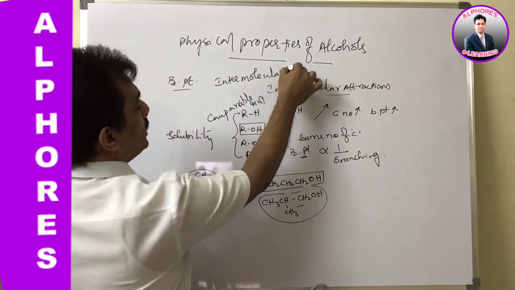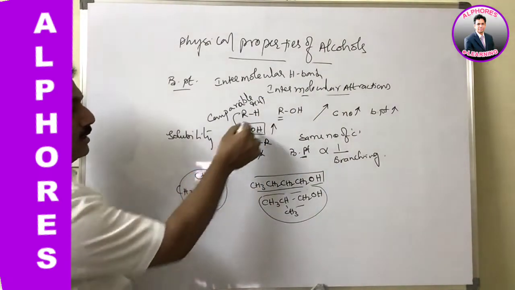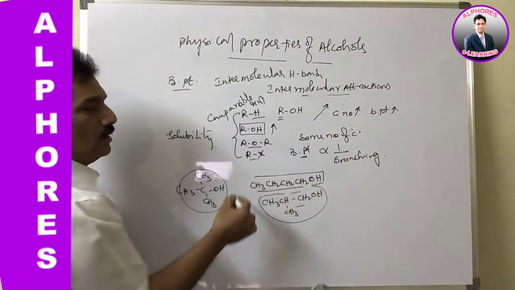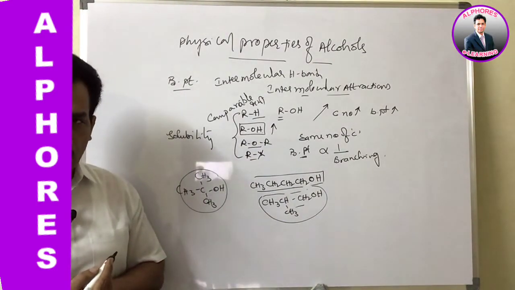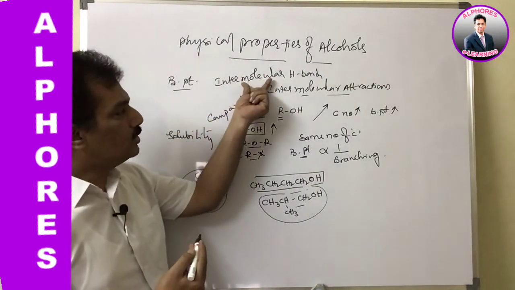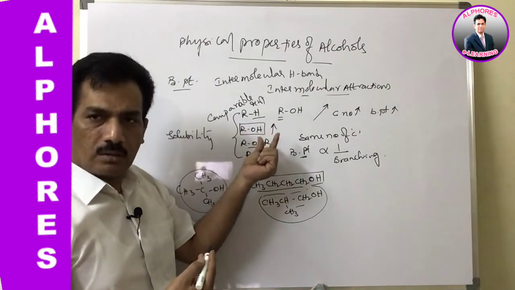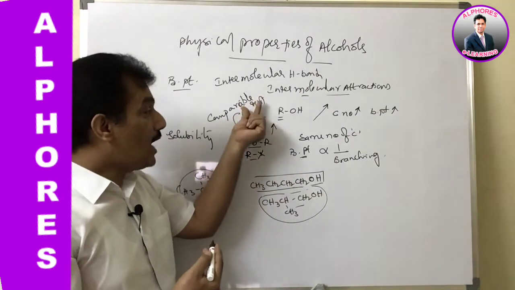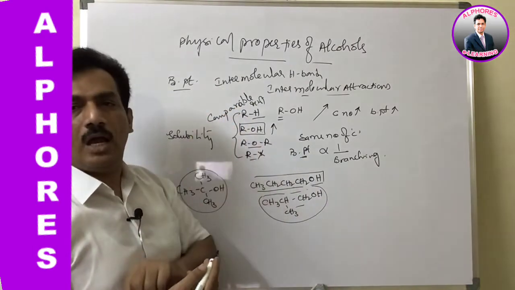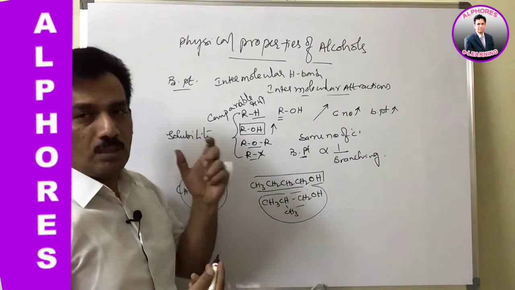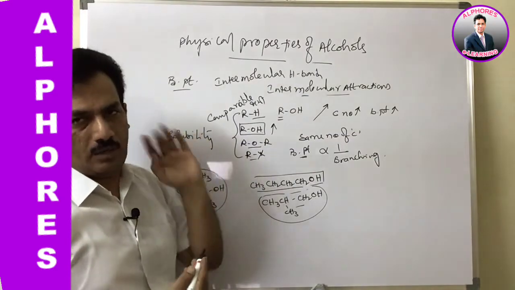Intermolecular H bonding is possible in alcohols, whereas in other hydrocarbons or ethers or alkyl halides, no such intermolecular hydrogen bonding formation is observed. And because of this intermolecular hydrogen bonding, when compared to other organic compounds of comparable molecular weights, that means almost equal molecular weight, alcohols are found to have more boiling point. The reason, just remember, is intermolecular hydrogen bonding.